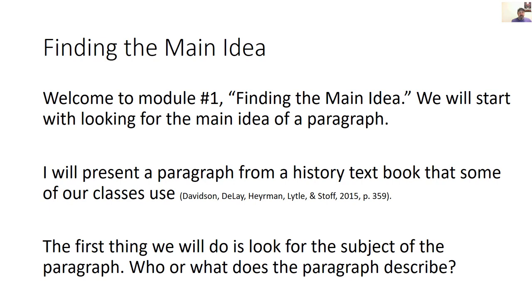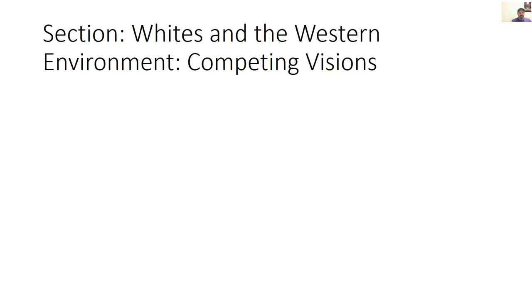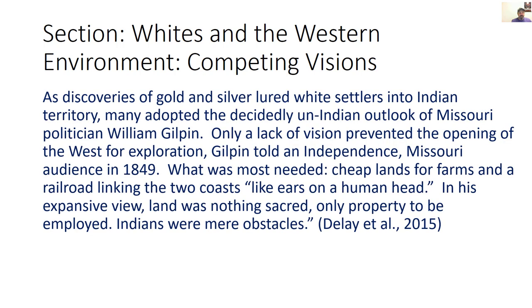I will present a paragraph from a history textbook that some of our classes use, by Davidson, DeLay, Hireman, Lytle, and Stoff, published in 2015, and we're looking at page 359. The first thing we will do is look for the subject of the paragraph. Who or what does the paragraph describe? The section is Whites in the Western Environment, Competing Visions.